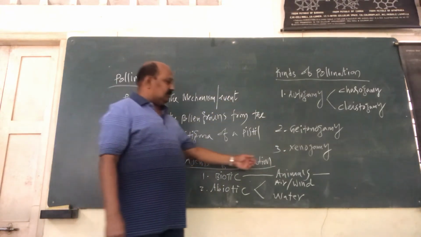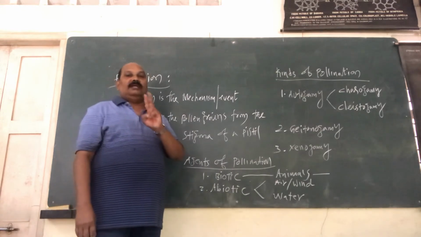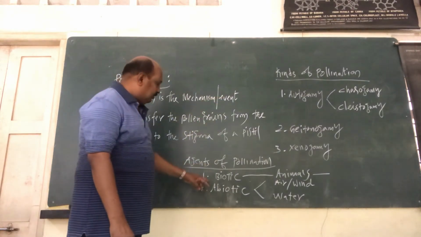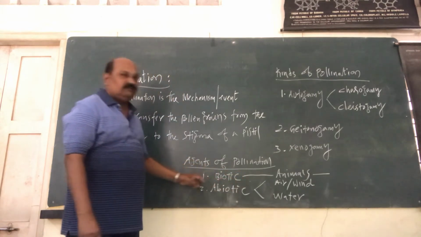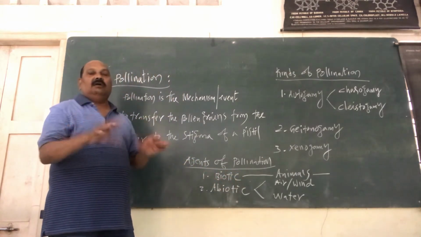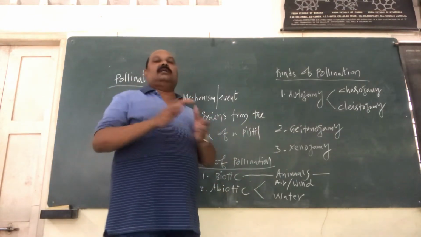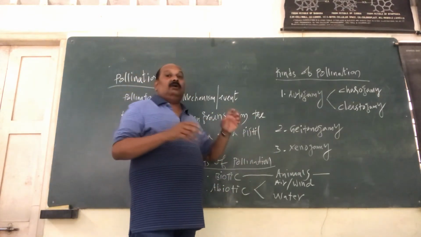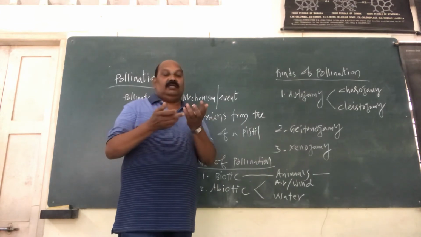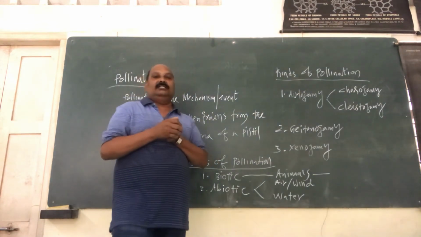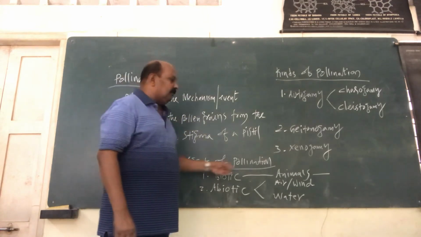Agents of pollination. We have two major kinds of pollinating agents. Number one, we call it the biotic agent for pollination. Biotic means it is all done by animals. So in order to facilitate this kind of pollination, the flowers are adapted in such a way. You know very well, they are very colorful, they are scented, and they also provide nectar for the insects as a reward. That is called biotic agents.